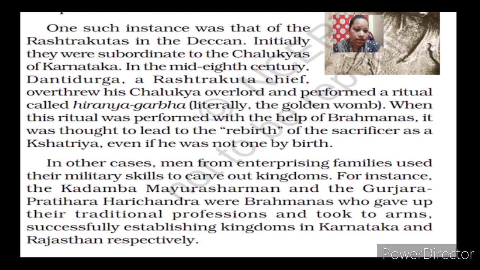In other cases, enterprising families used their military skills to carve out kingdoms. For instance, the Kadamba Mayurasharman and the Gurjara Pratihara Harichandra were Brahmins who gave up their traditional professions and took to arms, successfully establishing kingdoms in Karnataka and Rajasthan respectively.